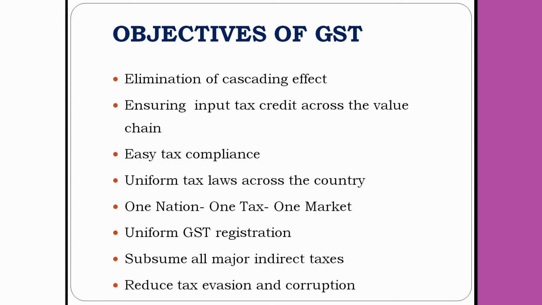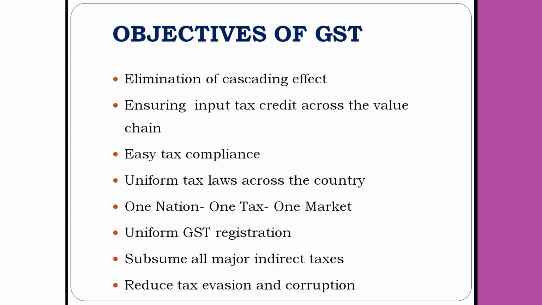Then, ensure input tax credit across the value chain. Suppose a manufacturer sells the goods to a wholesaler, and the manufacturer needs to collect the amount of tax from the wholesaler. If the wholesaler sells the goods to a retailer, whatever amount he paid to the manufacturer, he can claim as input tax credit, because he sold the goods to the retailer. And again, the retailer may claim the input tax credit because he supplied the goods to the ultimate buyer, and he is collecting the amount of GST from his customer, and he can claim whatever GST was paid to his wholesaler. So it is a great help to the dealer to claim input tax credit in all the phases of sale.